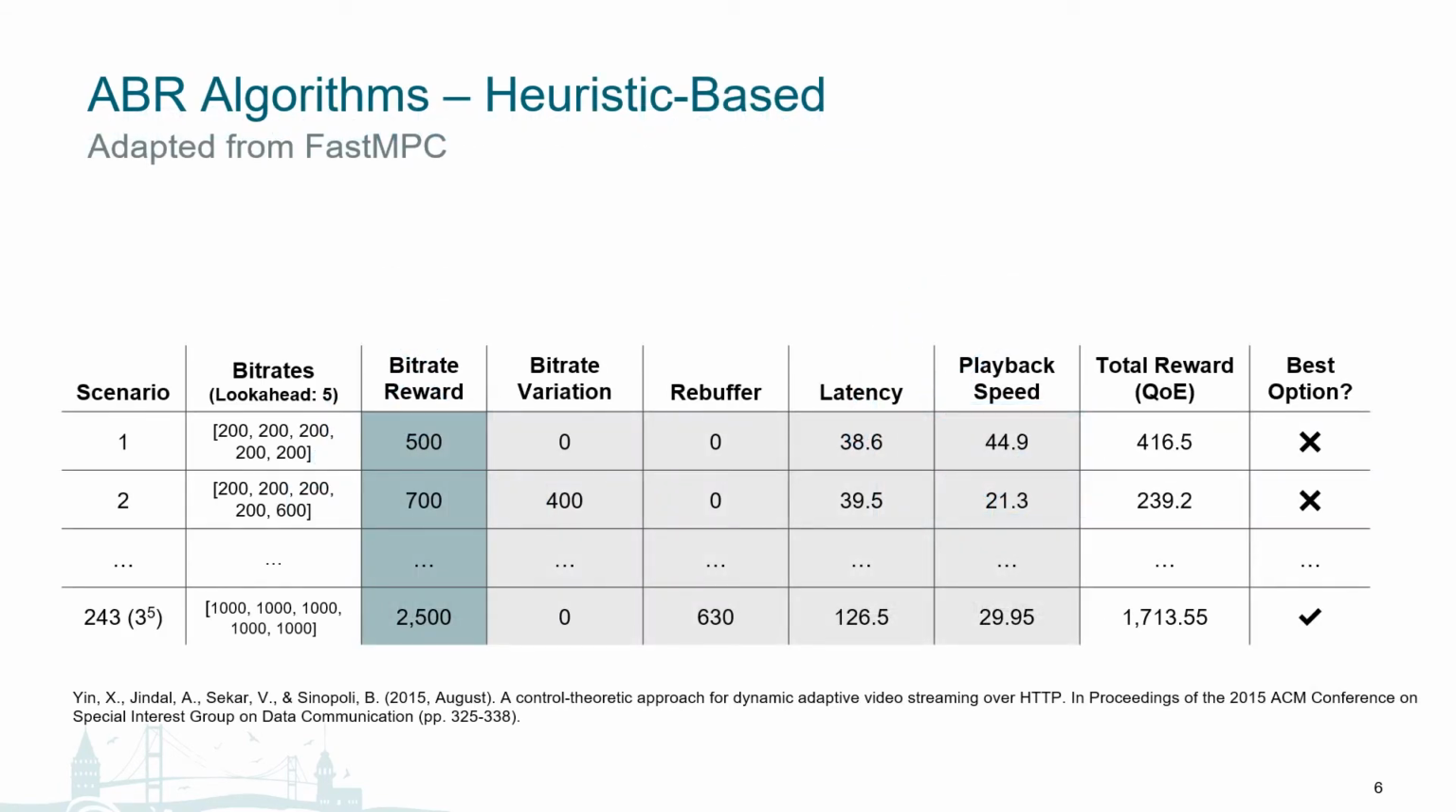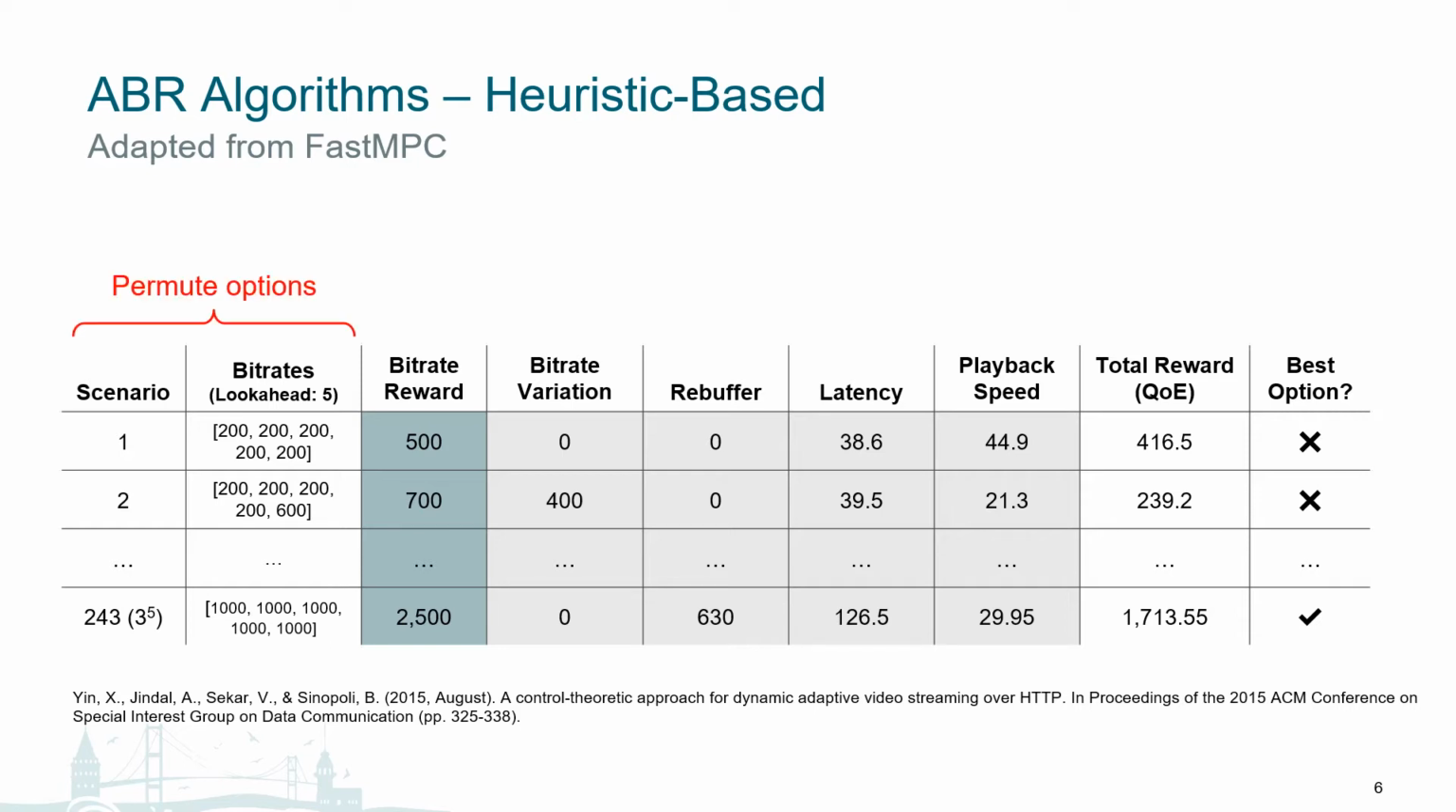For our heuristic-based algorithm, we will borrow the contributions of FastMPC and adapt its approach to fit our low latency live streaming scenario. The general idea of this algorithm is to calculate the potential QoE across all available options and then select the one with the highest QoE. It consists of 3 main steps which are repeated each time we need to select the next bitrate.